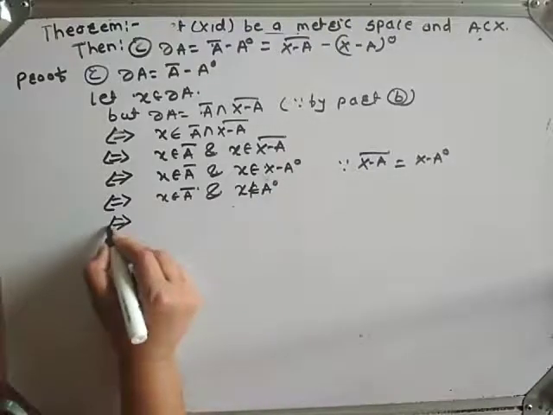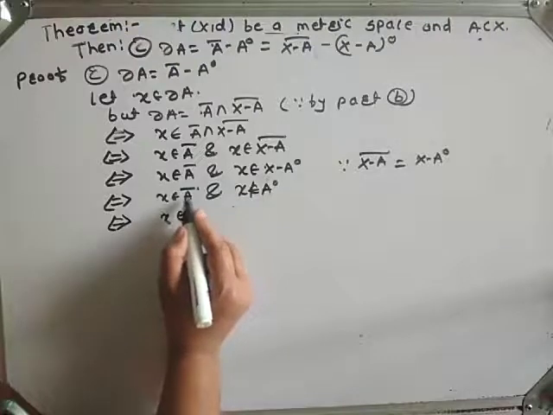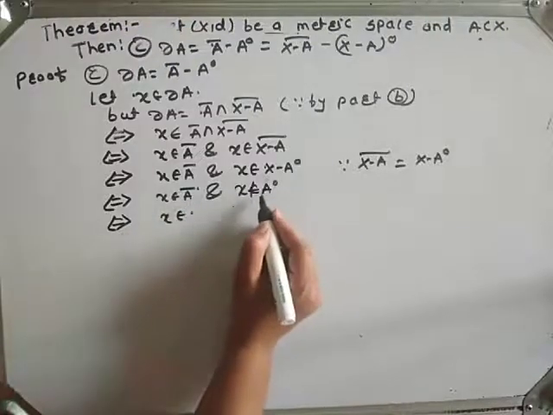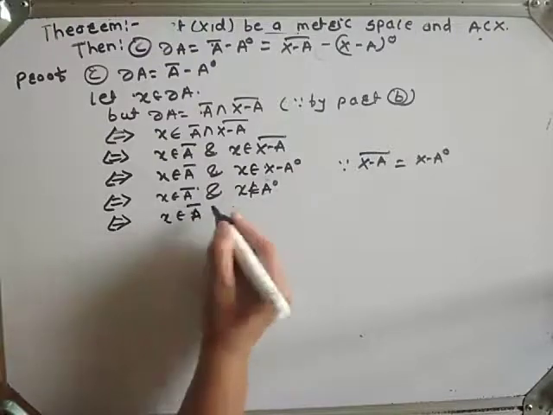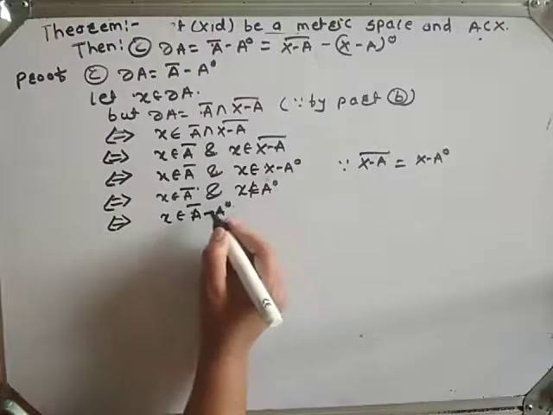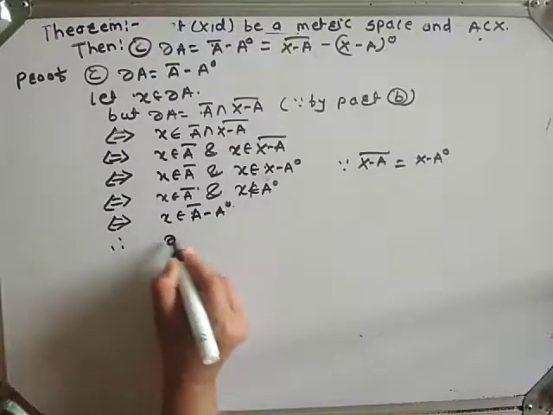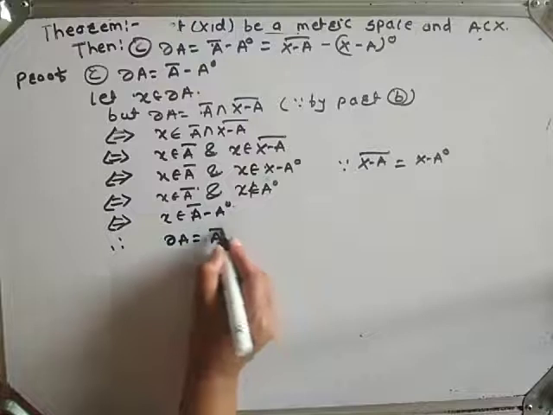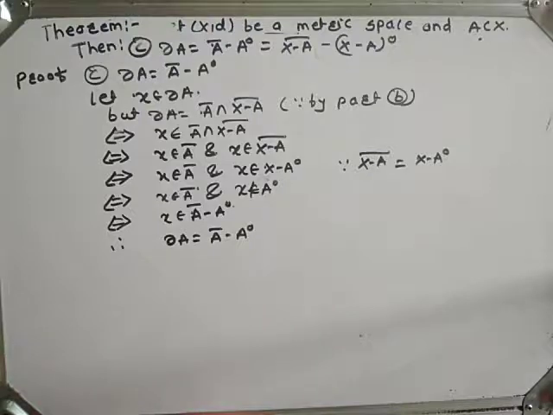If and only if x belongs to A closure and x does not belong to A interior, it means x belongs to A closure minus A interior. Therefore, boundary of A is equal to A closure minus A interior. Hence, proof of part C is complete.